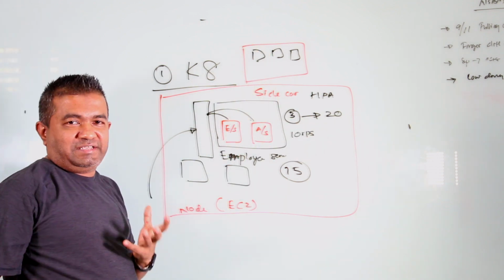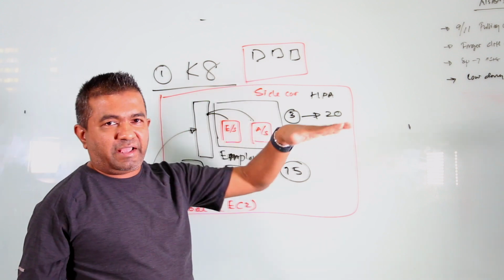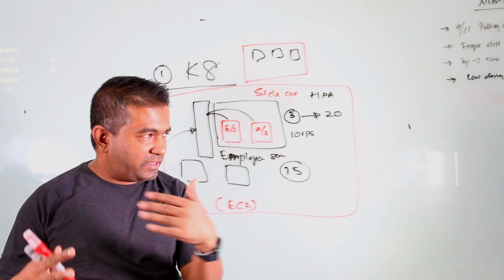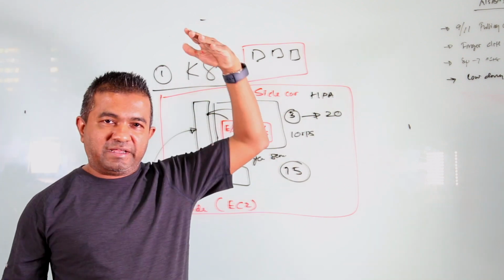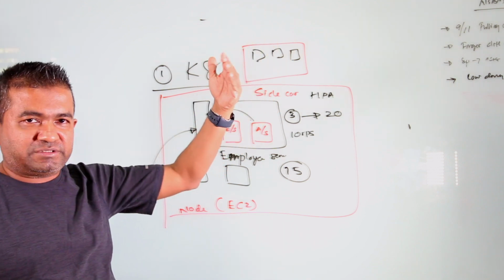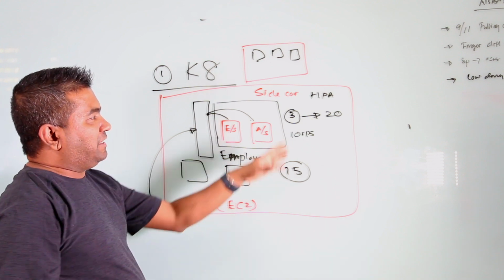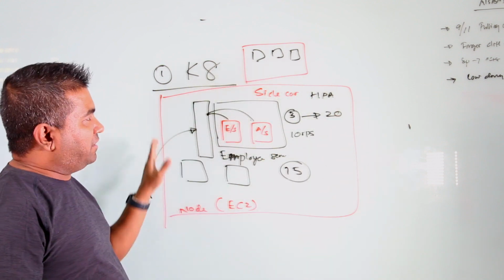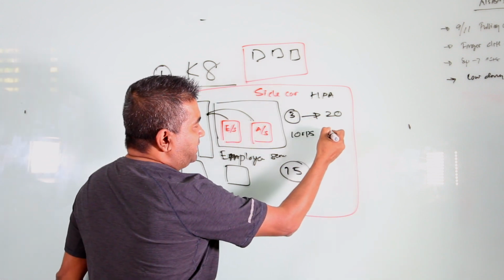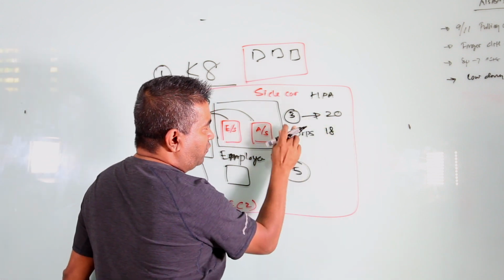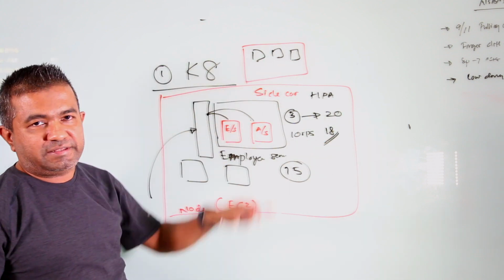Now here's where the real problem comes. After 15 minutes, the request rate is descending. The number of RPS is coming down; it was like 120, now it's 80, 70, 60. Let's say at the end of this entire situation, we had 18 pods, because we can go from 3 to 20. That means 15 here and 3 here.